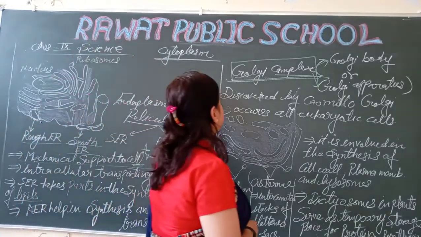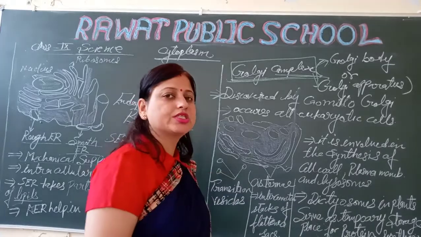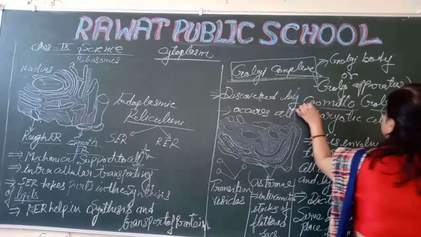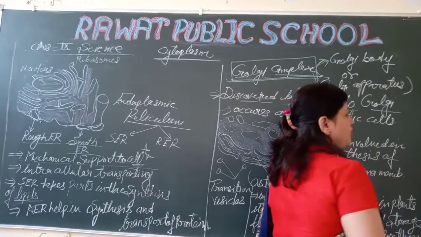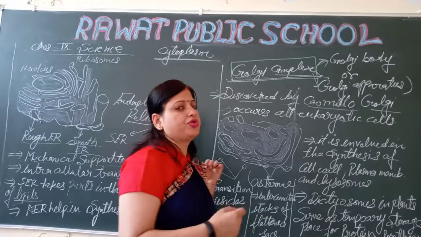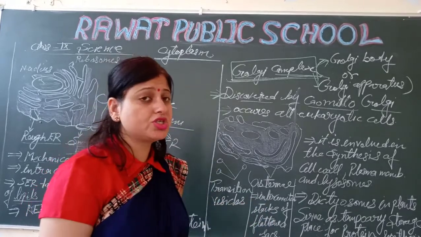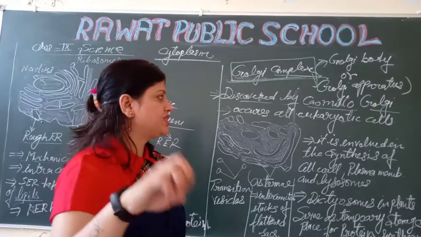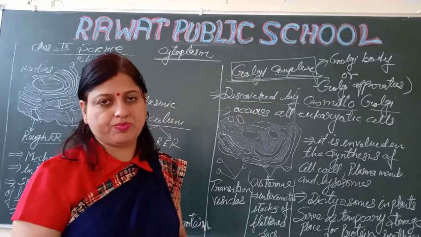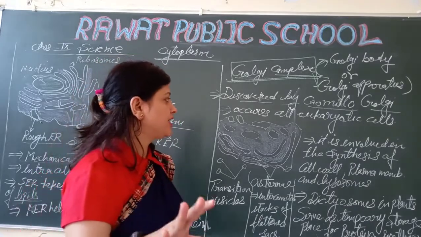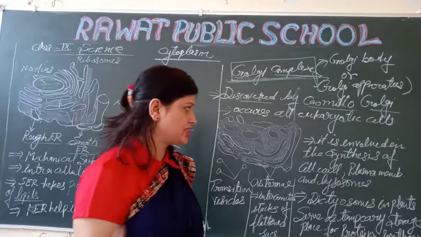First of all, it was discovered by Camillo Golgi. Who discovered this? It was discovered by Camillo Golgi. Next, it occurs in only eukaryotic cells. The Golgi complex is present in only eukaryotic cells. It is absent in all prokaryotic cells.